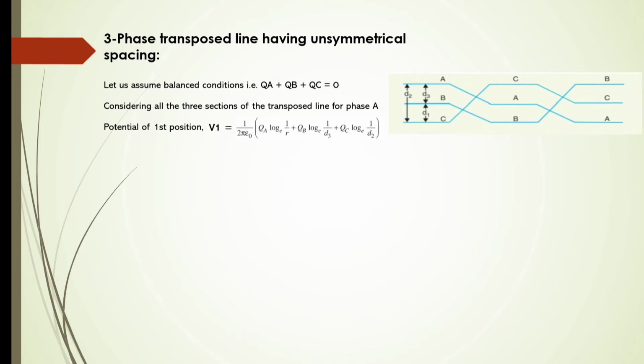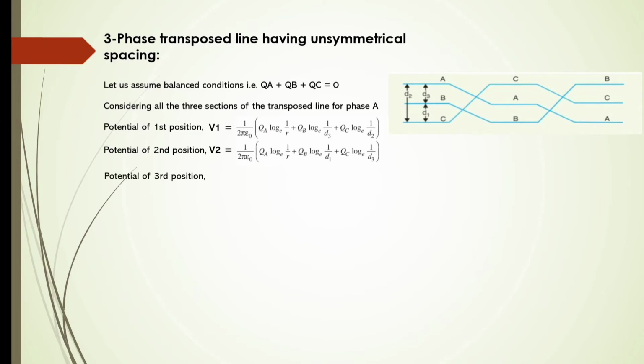These values are based on the position and the separation distance. Similarly, the potential of the second position, V2, is 1 by 2 pi epsilon times QA log e of 1 by R plus QB log e of 1 by D1 plus QC log e of 1 by D3.